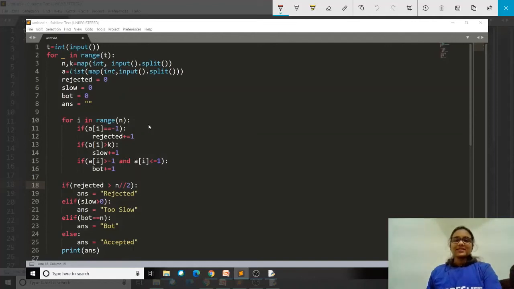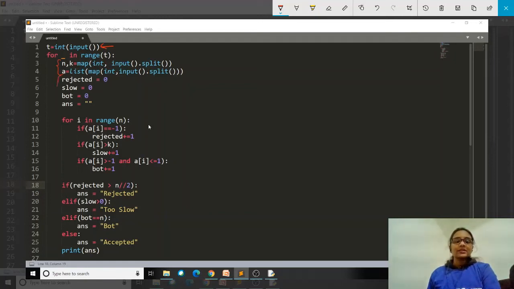Alright, so now let us discuss the code, and if you did not try it on your own, then please go and have a look. Try the code on your own so that it can enhance your coding practice. So the first line of the code is input for the number of test cases. Then inside this loop we are also taking in these 2 lines the input for our problem. In A there are the timings for each of the problems, N is the number of problems that we have, and K is the number of seconds that we will use to check whether the candidate is too slow or not. So for that we are given K.